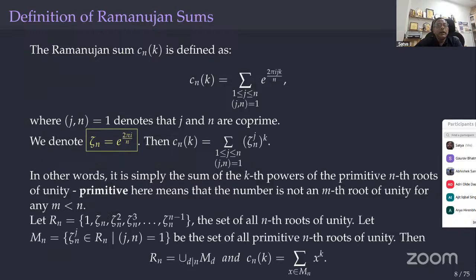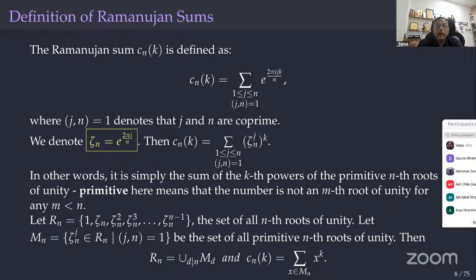To understand, I'll give some more notation. If you take R_n as the set of all nth roots of unity, 1, zeta_n and so on, these are the roots of the polynomial x^n minus 1. Whereas M_n is the set of primitive nth roots of unity, where gcd(j, n) is 1.